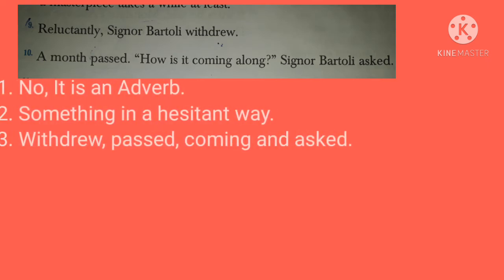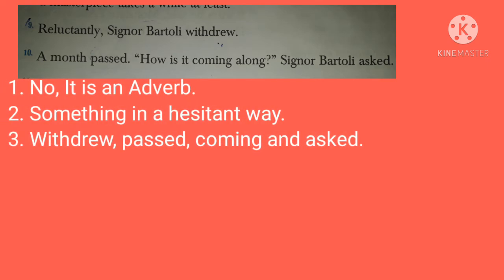Okay, children, now turn to page number 11. Let's continue from where we stopped. Reluctantly, Signobatoli withdrew. A month passed. How is it coming along? Signobatoli asked. Okay, is reluctantly adjective? No, it is an adverb. What does it mean? Yes, good. Reluctantly means something in a hesitant way.